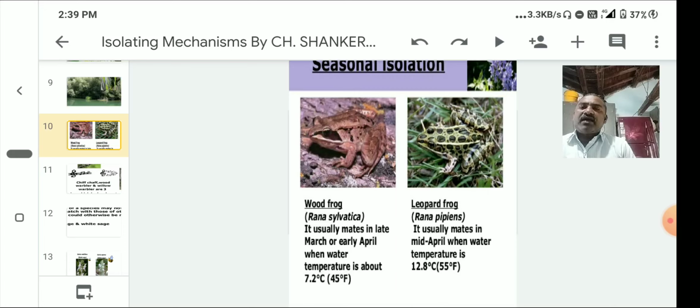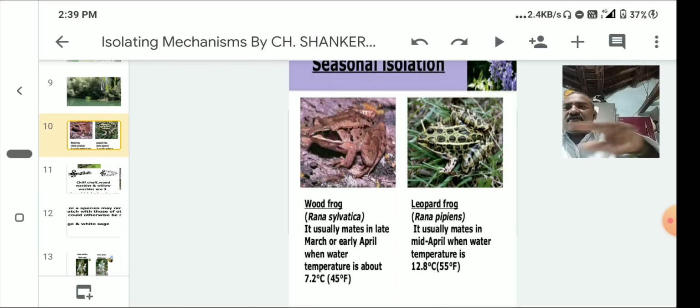Okay. So, the wood frog, this is Rana sylvatica, usually mates in late March or early April when the water temperature is about 45 degrees Fahrenheit. The leopard frog looks like a leopard, so that is the reason for the name. That is called Rana pipiens. It usually mates in mid April when the water temperature is 55 degrees Fahrenheit. So, this is about seasonal isolation.